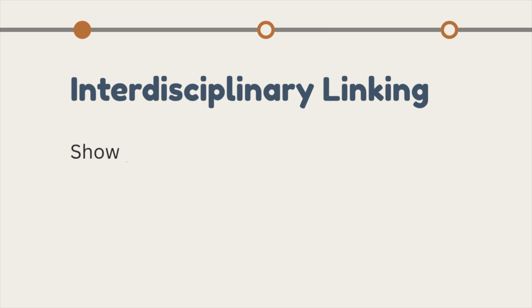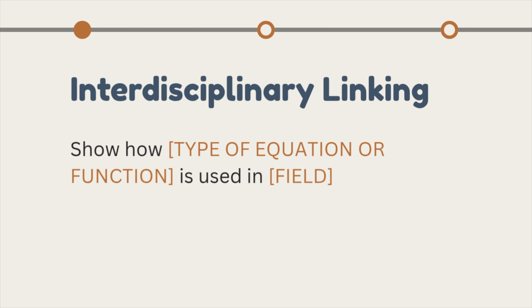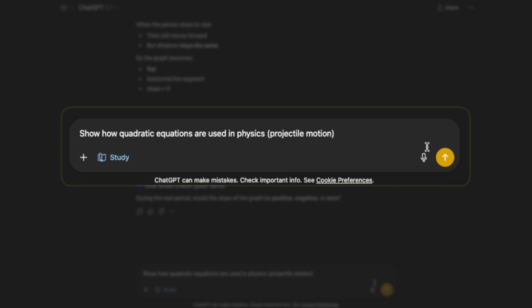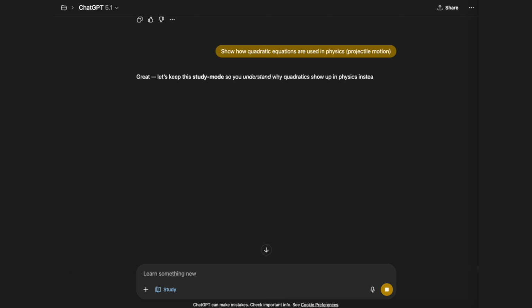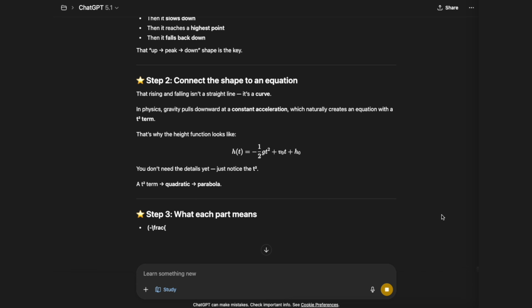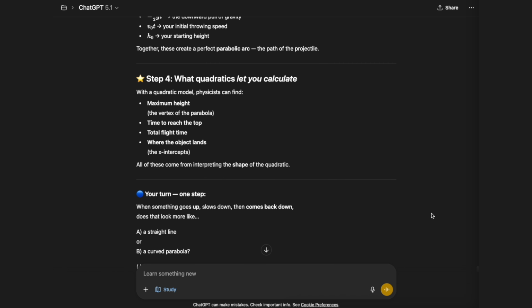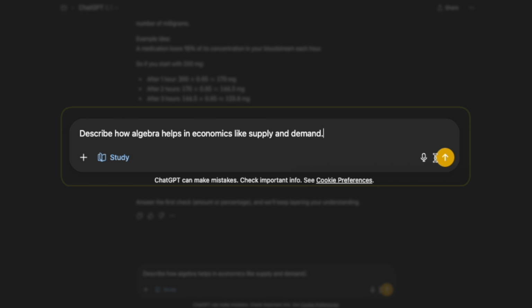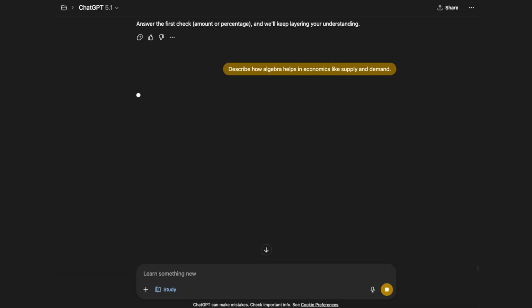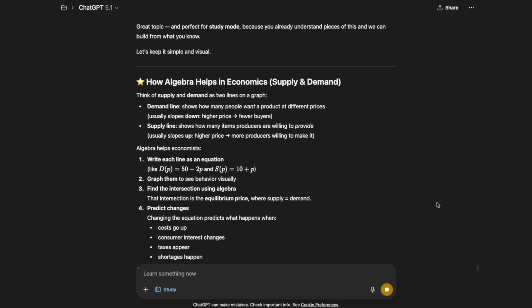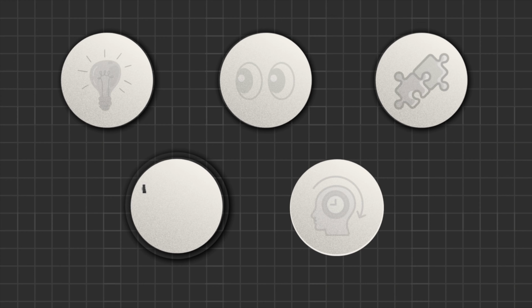The next one is interdisciplinary linking. This connects algebra to other fields, because chances are you're probably not majoring in math, which means you have other interests. Maybe you're a physics major, a business major, maybe you're in med school. Whatever it is, this is great for understanding how math ideas show up everywhere.